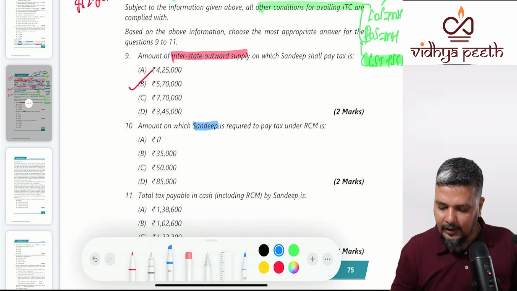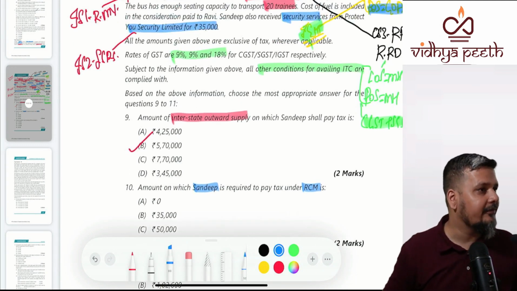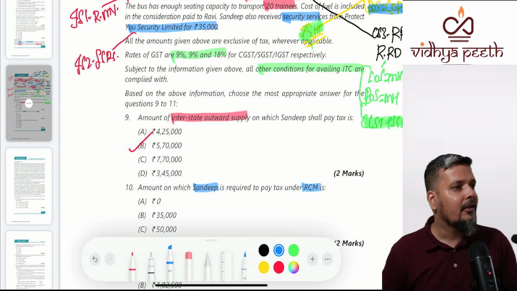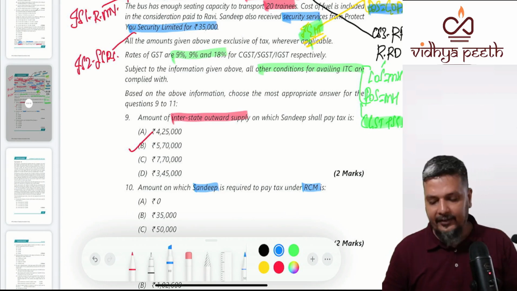Tell me on what RCM is to be paid. There are two inward supplies. RCM is only on inward supply. RCM is only and only on inward supplies. Tell me on what RCM needs to be paid.